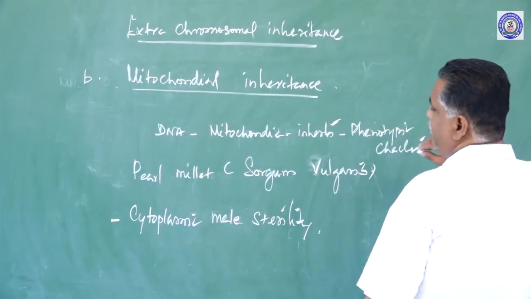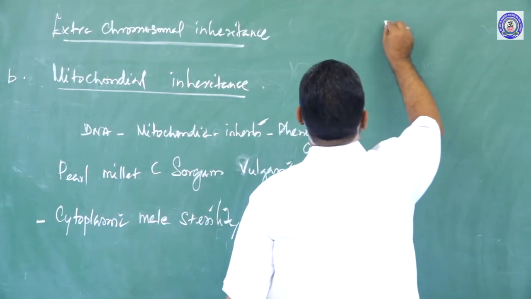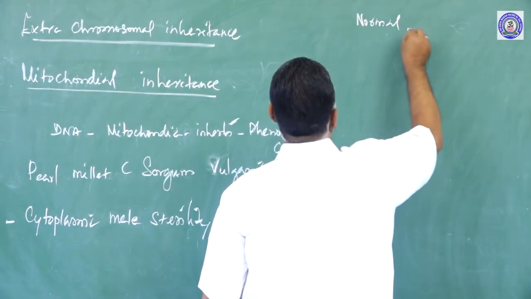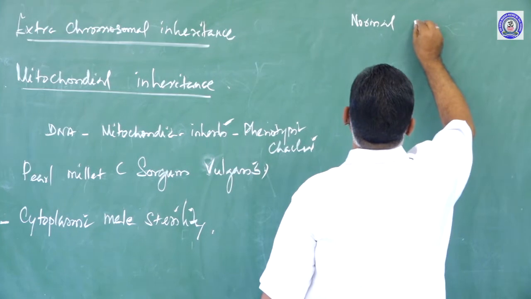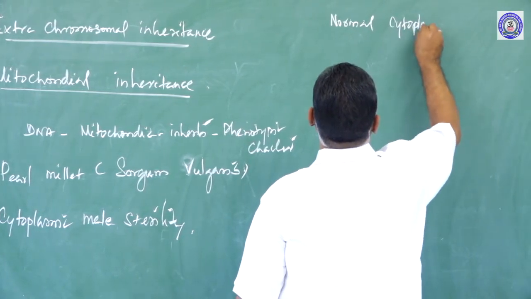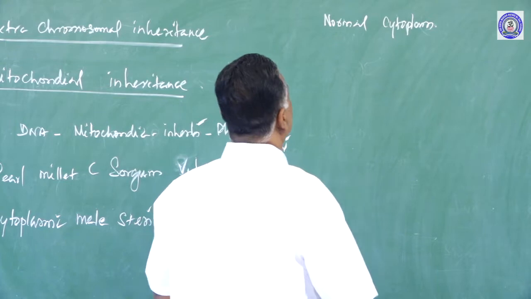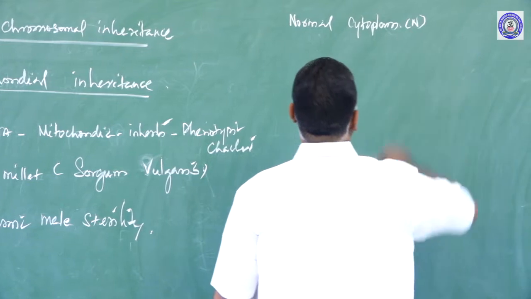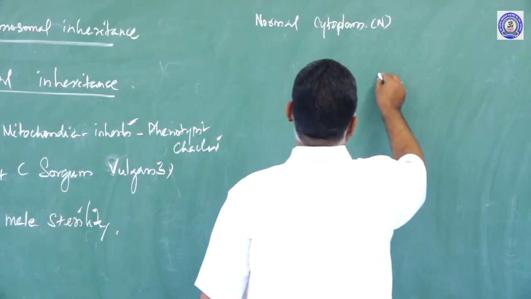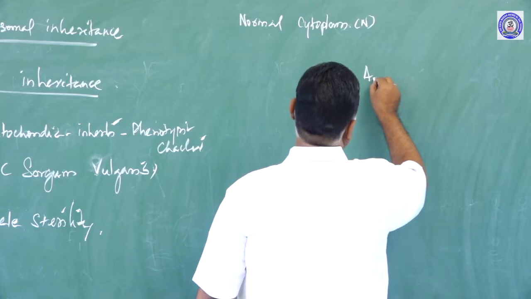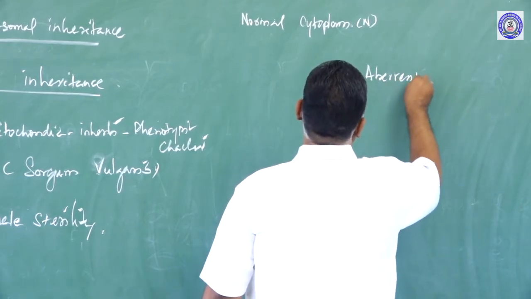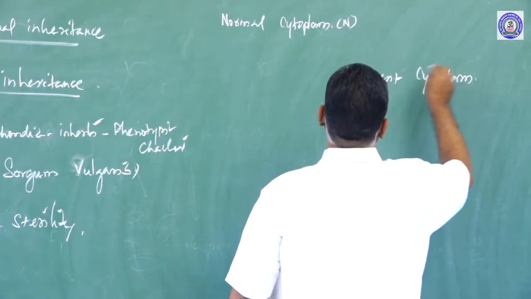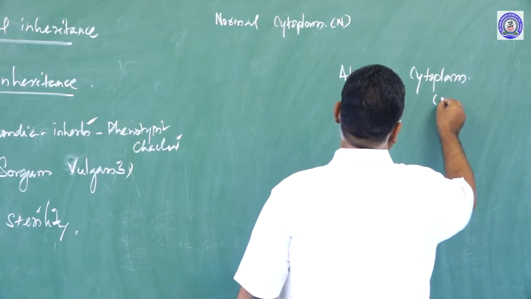There are two varieties in pearl millet. One is a plant with normal cytoplasm, and this is called N. And the other is a plant with aberrant cytoplasm. The aberrant cytoplasm produces sterility.